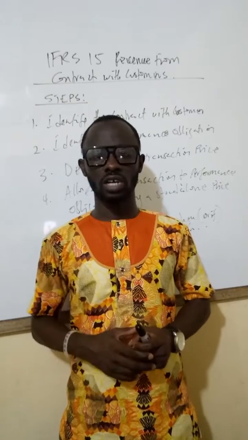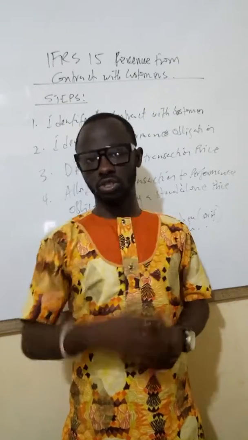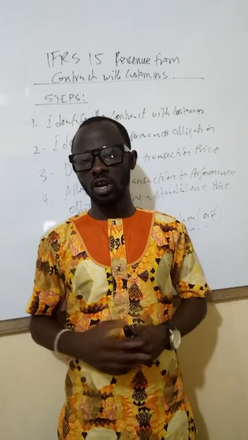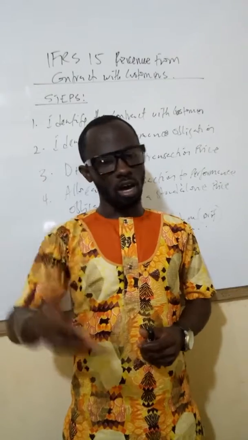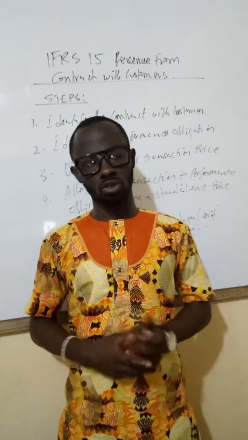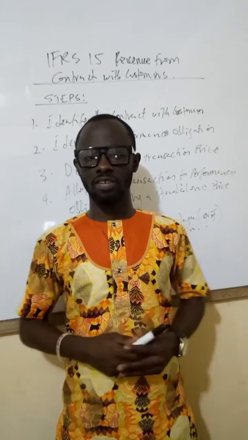So let's say we are in 2018, and the person said I should teach him in 2019, but because of booking purposes, and the person wouldn't want to be on the waiting list, the person decides to make payment upfront. The person makes payment on 20th December and my year end is 31st December.